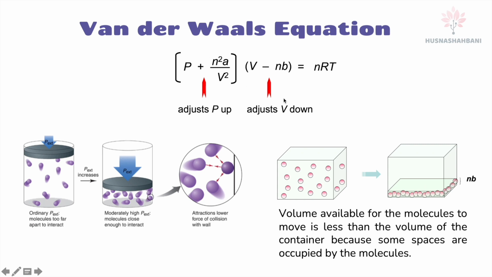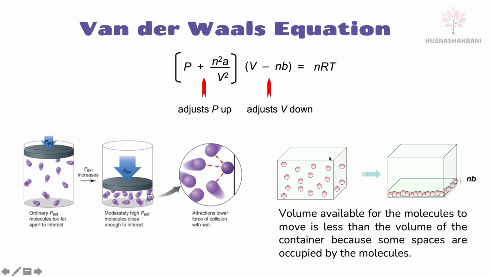And volume down. The volume that we consider here in ideal gas, we don't consider the volume of the gas. We take it as it is. If the container volume is 15 liters, for example, the gas can move around in 15 liters of container.